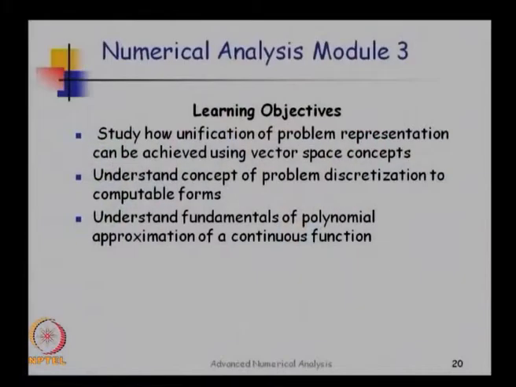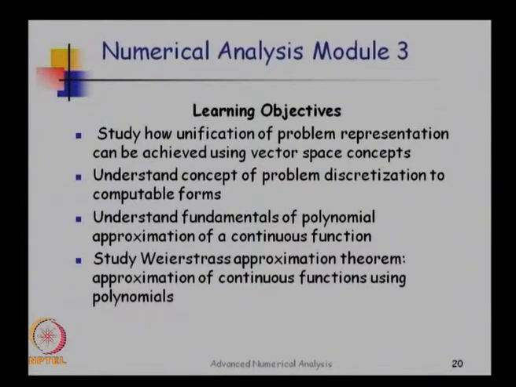It turns out that the backbone of approximation is approximating a given function using a set of polynomials. There is a fundamental theorem in approximation theory called the Weierstrass approximation theorem, and this lays the foundation of all the problem discretization methods used in numerical analysis. This theorem states that any continuous function over a finite domain can be approximated with arbitrary degree of accuracy using a set of polynomials.